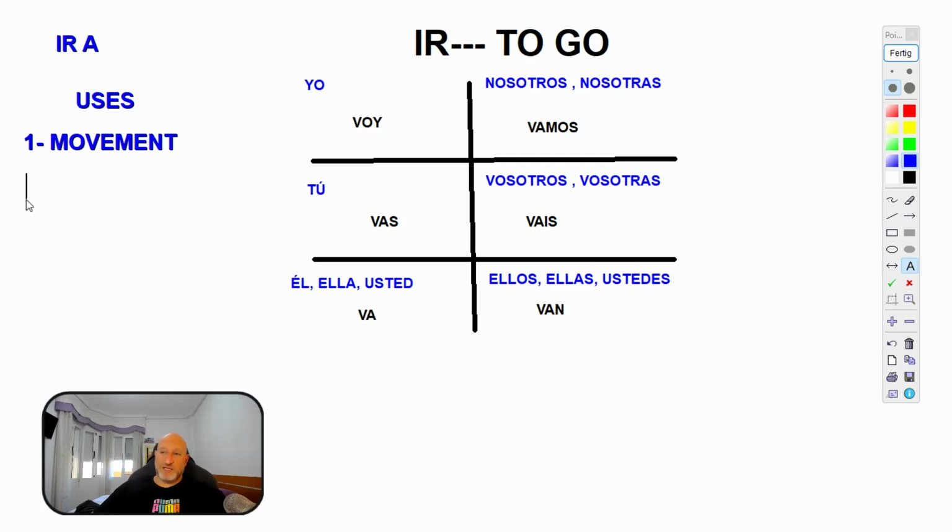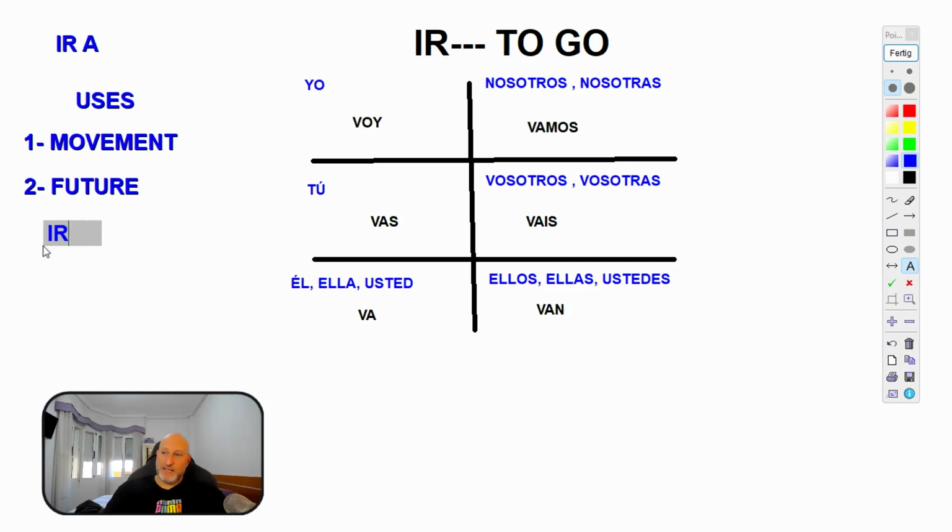And something interesting about the verb to go is that we can also use it to talk about the future. A little bit like in English. In English, you say, I am going to buy a new car. My sister is going to come to Spain. So you are talking in the future, but in English you say I am, you are going to. So you need the verb to be followed by the verb to go. In Spanish, I think it's a little bit easier.